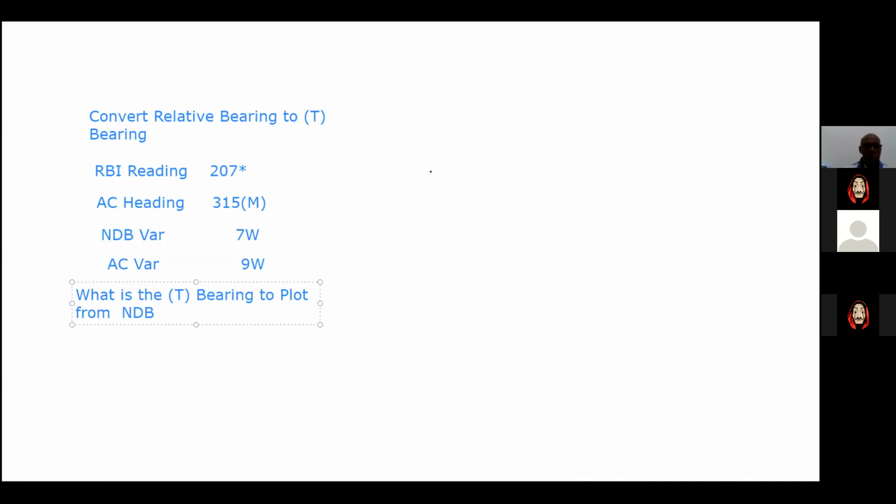Is it 142, sir? No. First of all, what is the homing to the NDB? Only then you'll get the reciprocal to plot from the NDB.